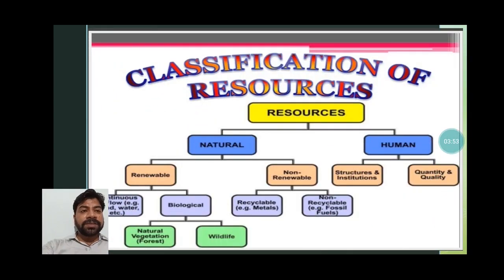When we classify resources, they are natural and human. Natural is further divided into renewable and non-renewable. Renewable is further divided into continuous and biological. Biological is further divided into natural vegetation, that is forest, and wildlife. When we talk about non-renewable, it is recyclable and non-recyclable. In human resources, there are structure and institutions, and quantity and quality.